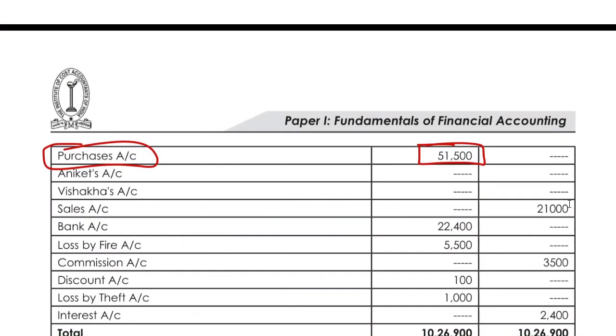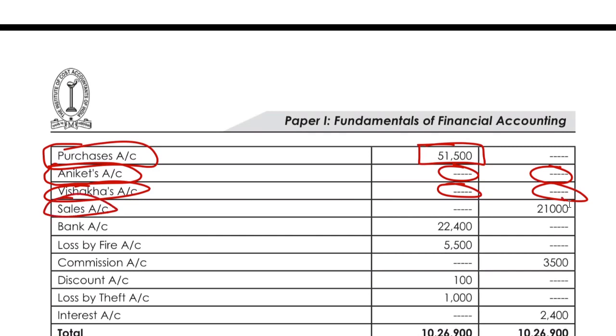Then we have Aniket's account. What is Aniket? Who is Aniket? So you can see there is no balance over here because Aniket has been paid in full. The balance is zero. So nowhere Aniket needs to be mentioned because the balance is zero. Then we have Vishaka's balance. It is also zero on both the sides. So nowhere it has to be mentioned.